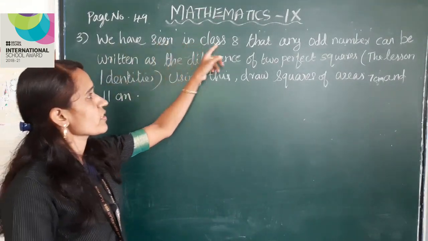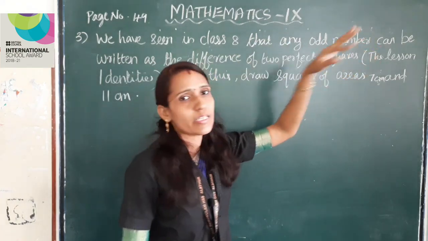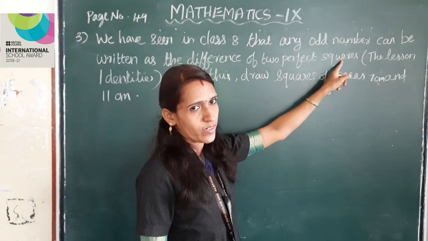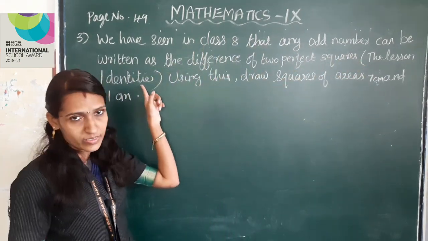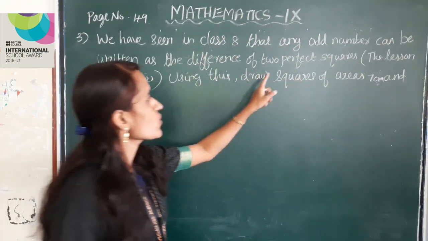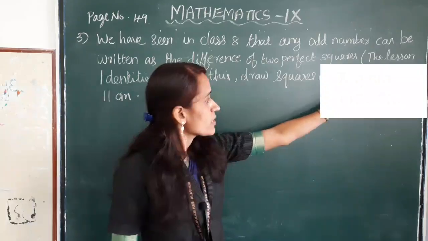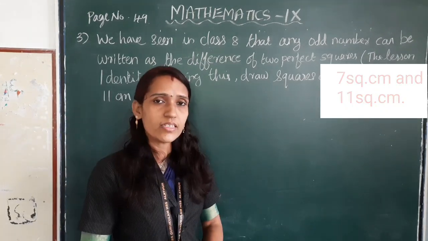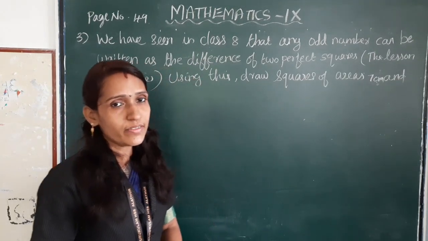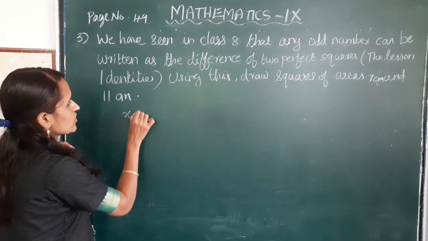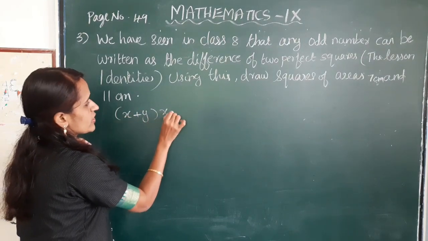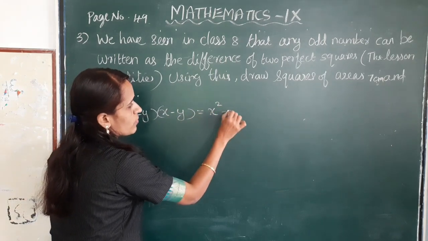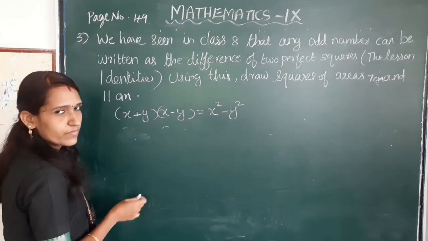Dear children, we have seen in class 8 that any odd number can be written as the difference of two perfect squares. The lesson is identities. Using this, draw squares of areas 7 cm² and 11 cm². Here we use the identity (x plus y) into (x minus y) is equal to x square minus y square.